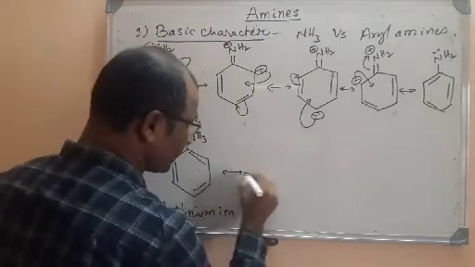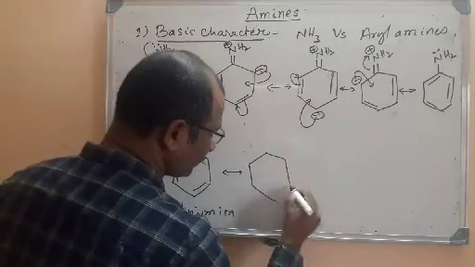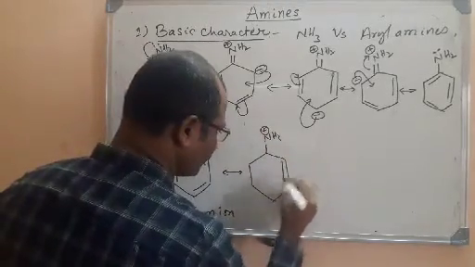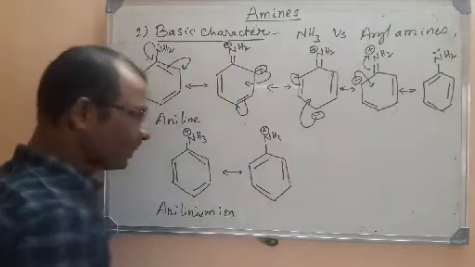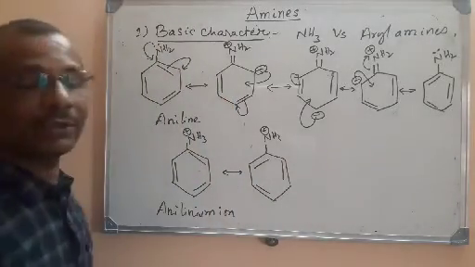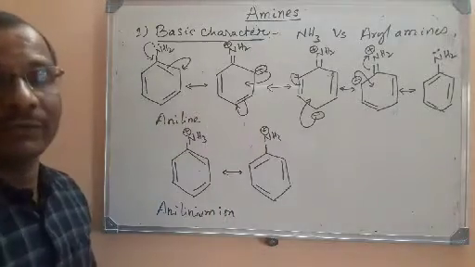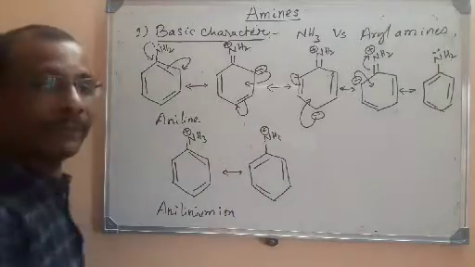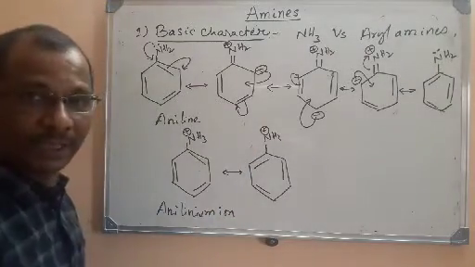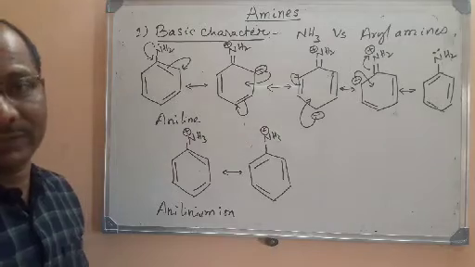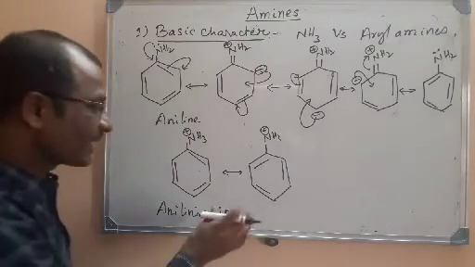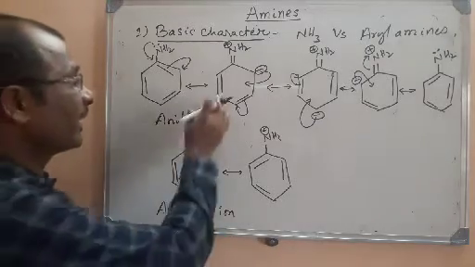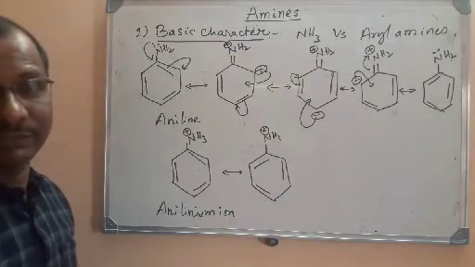And the other resonance structure is again here. We have NH3 plus here, and we have double bonds here. Only two structures are possible. For anilinium ion, two resonance structures. For aniline, 5 resonance structures. Why am I explaining this? Because aniline being basic, if it accepts a proton, it will have only 2 resonance structures. But before accepting a proton, it has more resonance structures, that is 5 in number.